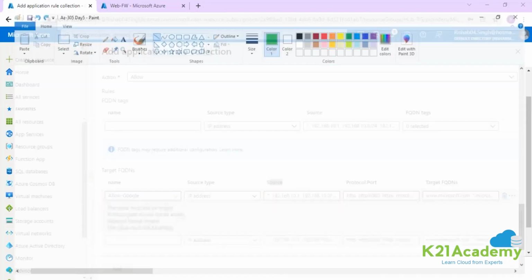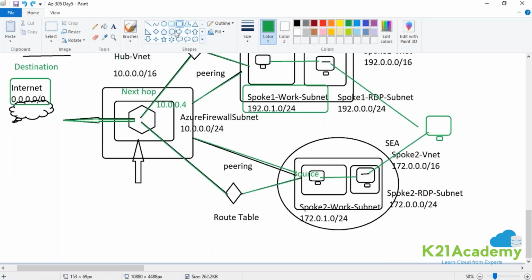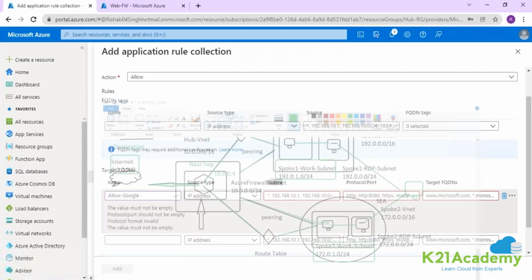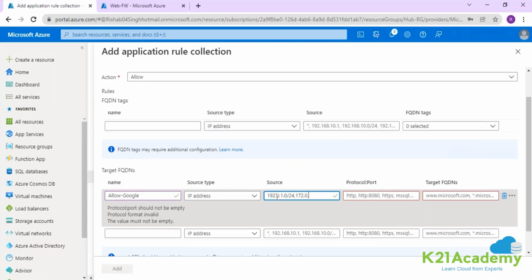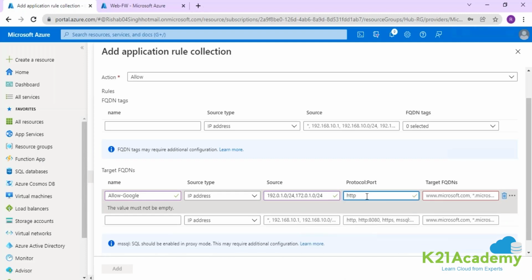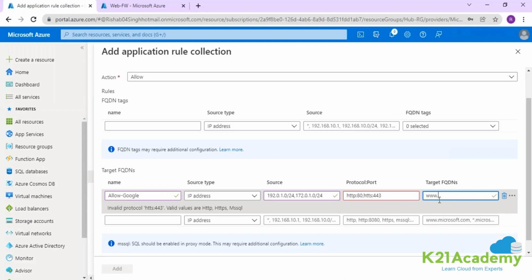What is the source? The traffic is getting generated from the inside of the network, right? These two are the sources. So what are the sources? Your spoke 1 work subnet and your spoke 2 work subnet are the sources. So here provide the source, that is 192.0.1.0/24, 172.0.1.0/24. On which protocol? Let's say the traffic is coming over HTTP colon 80, HTTPS colon 443. The target fully qualified domain name, which web application? www.google.com. I want to allow this traffic. Clear, guys?